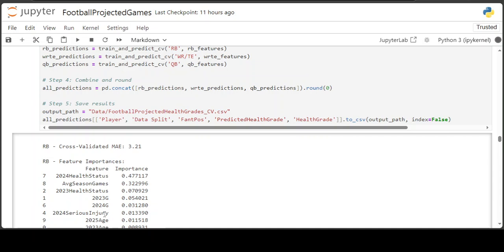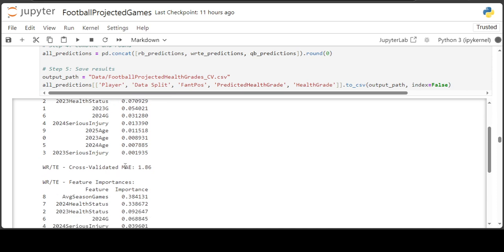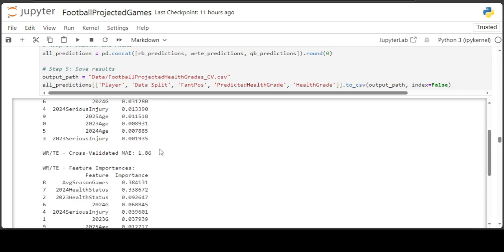You can see here the serious injury is only being considered at 1.3%. I think this was at 50% before, so serious injuries must have taken that down a little. So it's now at 47, it's at 32, and then it only factored in 1.3%. Let's see what the wide receivers and tight ends did. That's at 1.86, so that's a really good score.